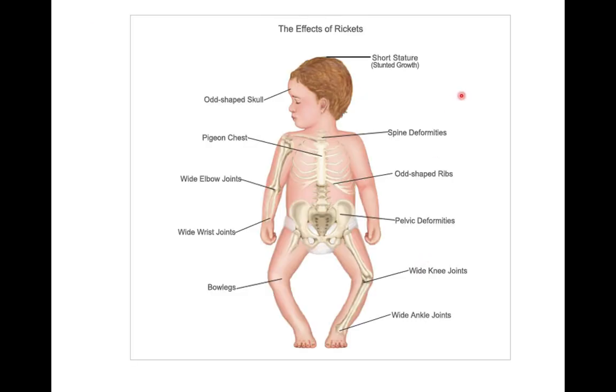So in children, you have to remember a few findings of rickets. First, obviously there will be growth retardation. The main important thing will be the bossing of the skull. If you can see here, there is an enlargement of the skull. This is known as bossing of the skull. Second, there will be protrusion of the chest area, which is known as pigeon chest. Third, there will be bending of the bones. Bones will be easily pliable and there will be certain angle formation in the bones, so it is also known as bow legs.